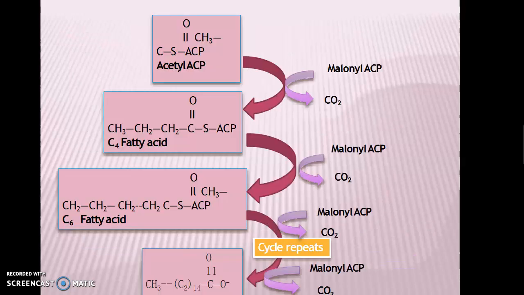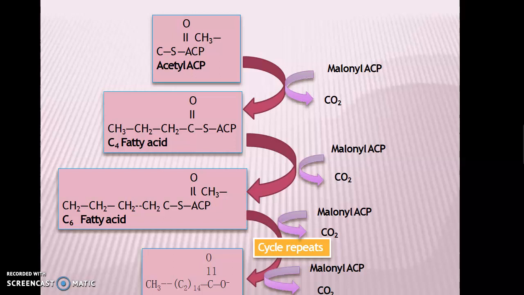So from the acetyl ACP, the condensation, then hydrogenation, then dehydration, again hydrogenation, leads to the formation of butyryl SACP. A C4 fatty acid is synthesized. Then this C4 fatty acid, containing 4 carbon atoms, undergoes further elongation processes.